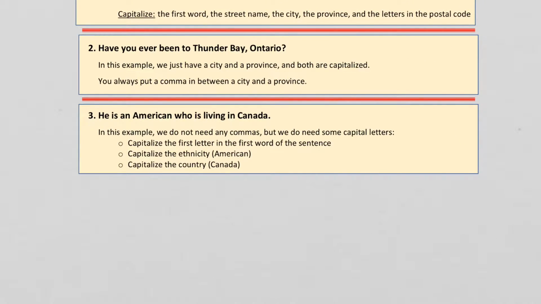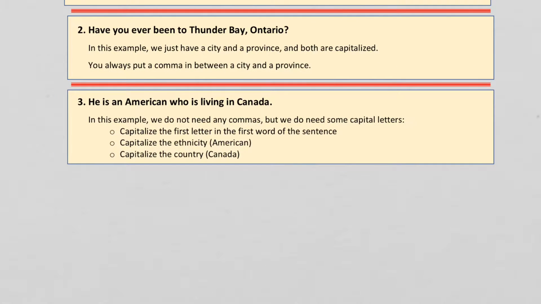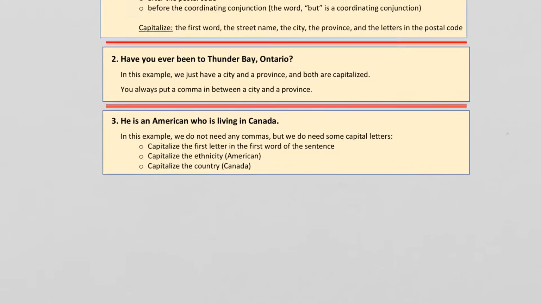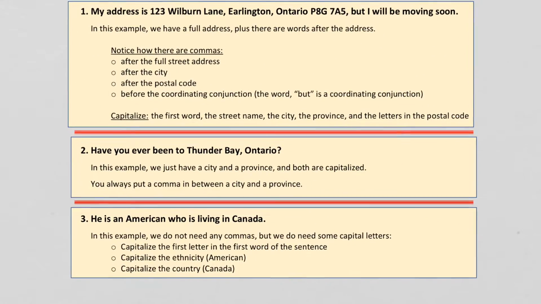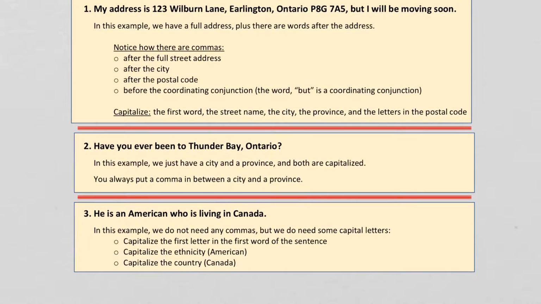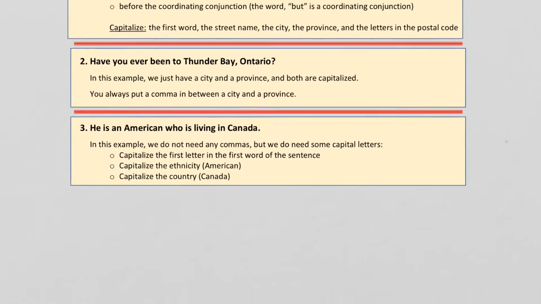Sentence 2. Have you ever been to Thunder Bay, Ontario? So in this example, we just have a city and a province, and both are capitalized. And that first word in the sentence is capitalized too. I didn't write that down, but you should notice that. And remember that you always put a comma in between a city and a province. So this is a less complicated example than the first one. I wanted to give you the first one just in case you ever needed to write a sentence like that.